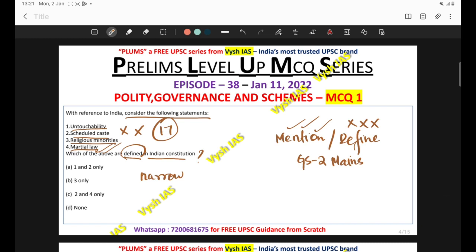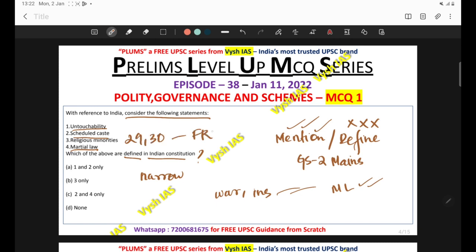Under extraordinary circumstances like war, insurrection, invasion, rebellion, martial law is imposed. So it has some mention, but it is not defined. Then religious minorities, it is also not defined, but it is used in Article 29 and 30 with reference to fundamental rights. Then the next term is scheduled caste. Scheduled caste is also not defined. Only the provisions for establishing a community as a scheduled caste are defined.